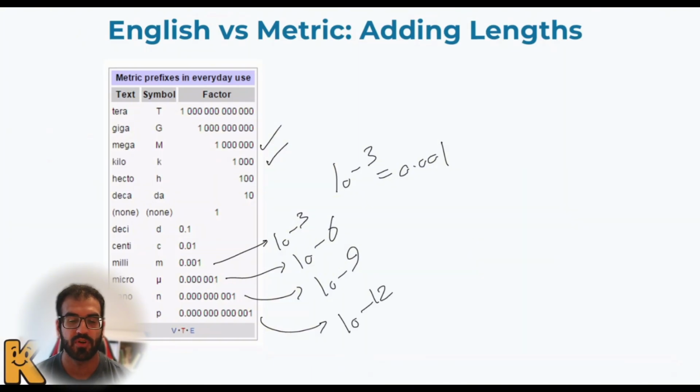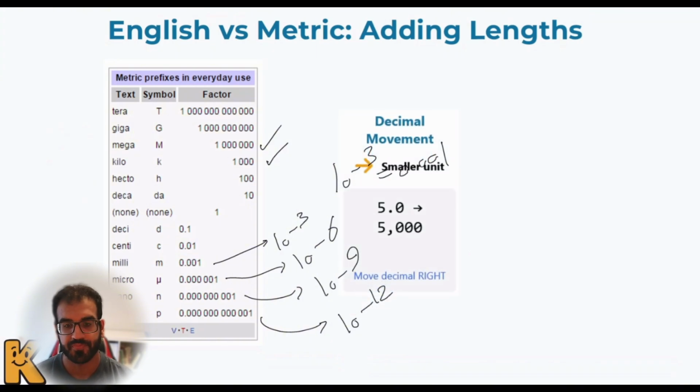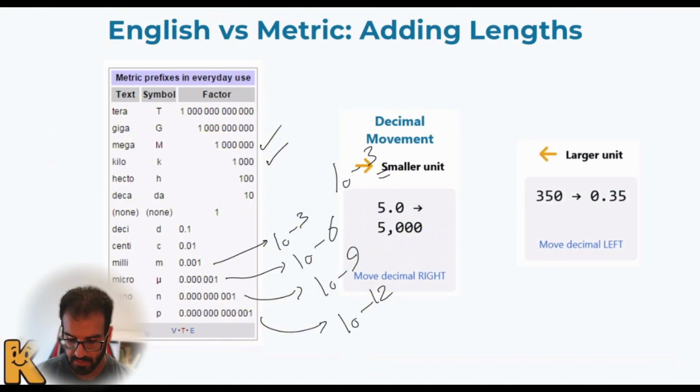As you can see over here, I have numbers between 0 and 1 that I can use prefixes for, and I have numbers more than 1 that I can use other prefixes for as well. So here's one fact about how I can make my work easier. When we are talking about numbers, there is a smaller unit, and there is a number that has a larger unit.